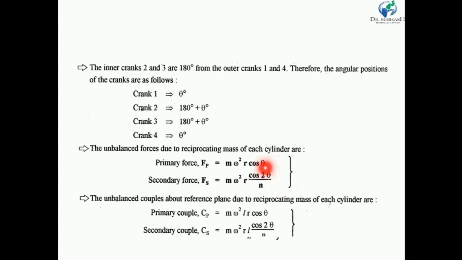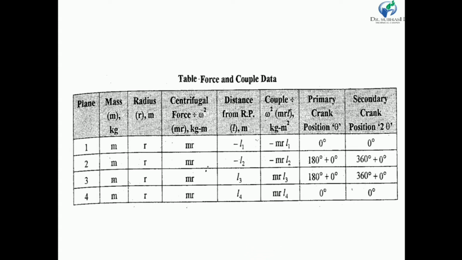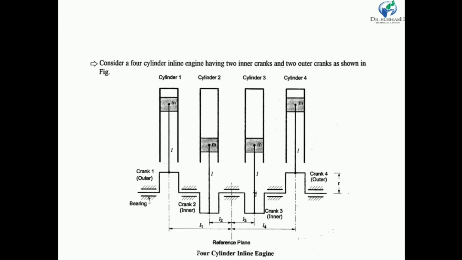So my dear friends, here n is equal to L upon R. But here L is the length of connecting rod, and here l is the distance of central line of cylinders from the reference plane. So my dear friends, let us calculate the data for the force and couple in the form of table. As shown in figure, there are 4 cylinders.